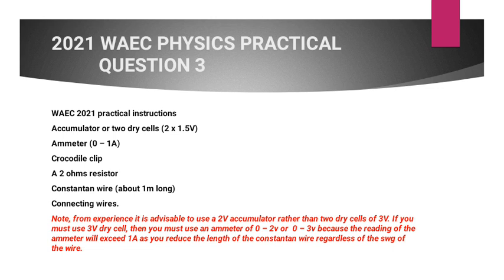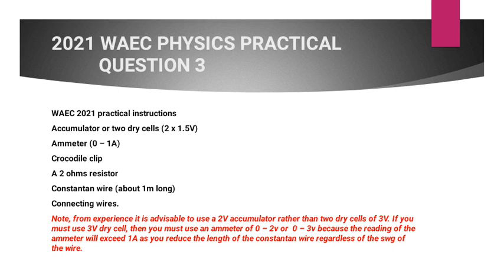And that tells you something: in the experiment you are expected to perform, the maximum value of current that will be measured will be about 1 ampere. You're not going to have anything above 1 ampere. And that is very important. If you use a 0 to 2 or 0 to 3 or 0 to 5 ammeter, you are going to have a problem.